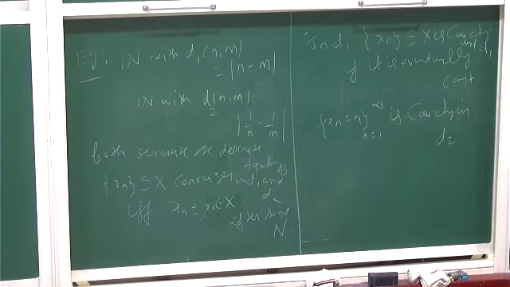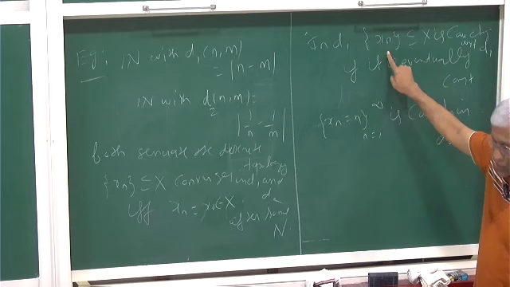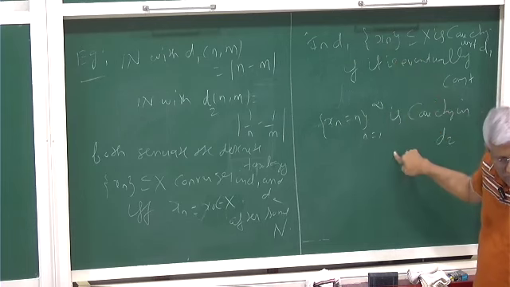Topology has nothing to do with Cauchy sequences. That's what I'm saying. If you study topological spaces, you will not define Cauchy sequences with respect to topology. Cauchy sequences are defined with respect to a metric. It is very specific to a metric. You have two metrics that generate the same discrete topology, but the sequence xn equal to n is not Cauchy with respect to D1, but it is Cauchy with respect to D2.